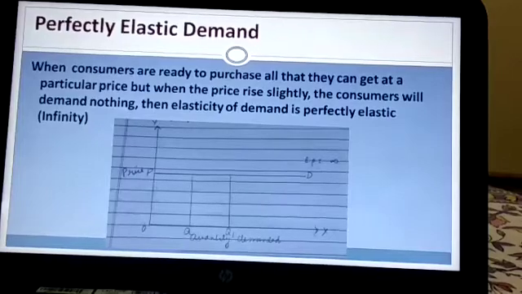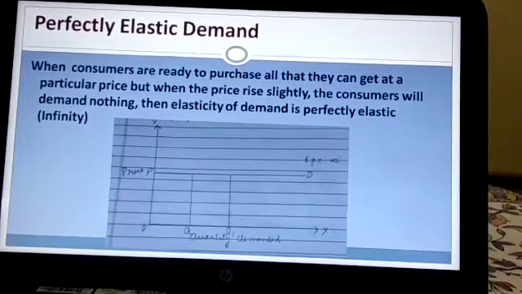At price 12 they will demand nothing of that commodity.